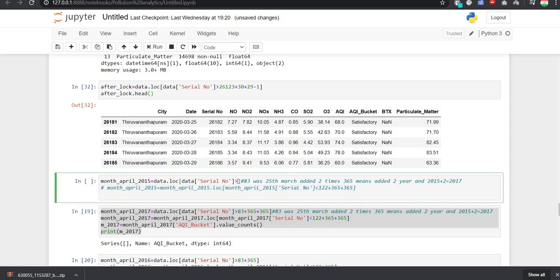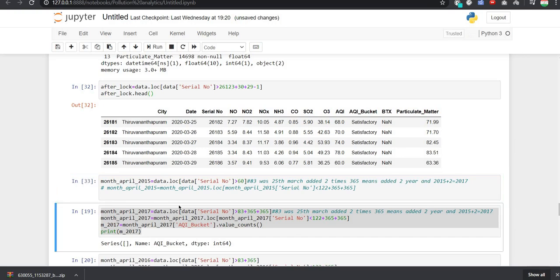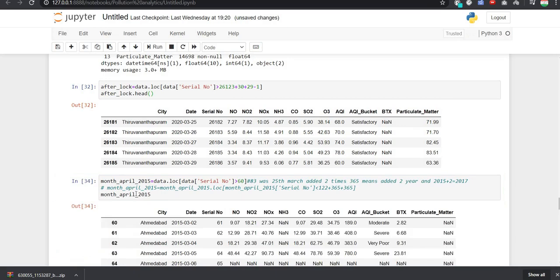So I will say it is greater than 60. So this is the data. I will say like that, and I will run it, and I will print month April here. Let us see what the output is coming.